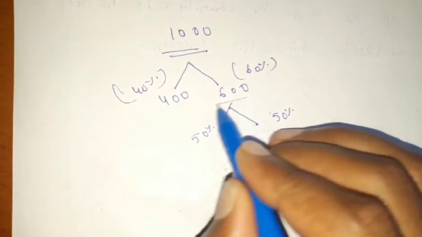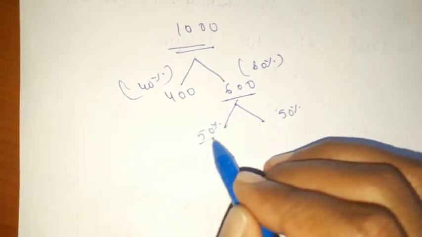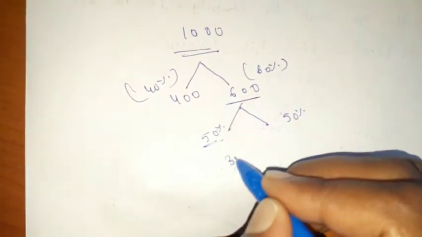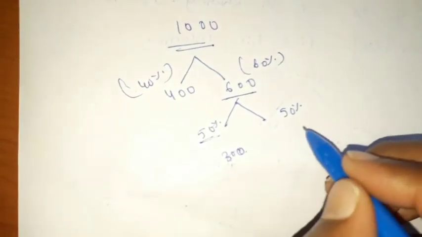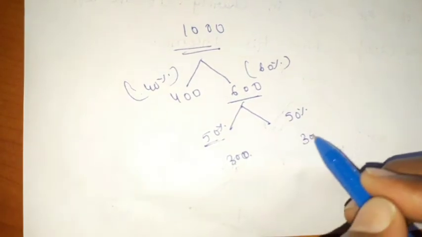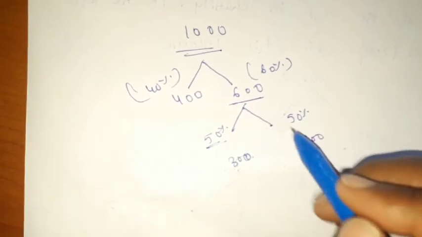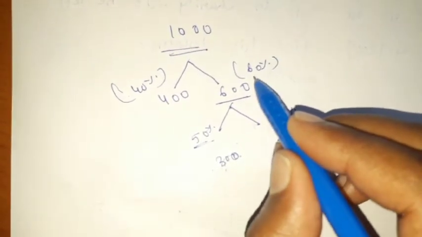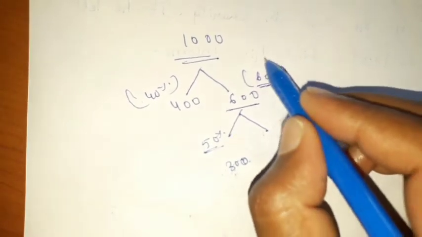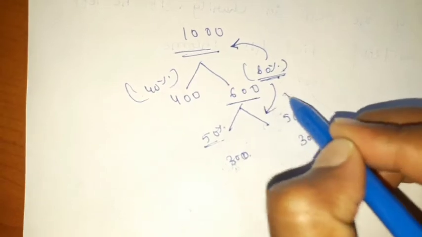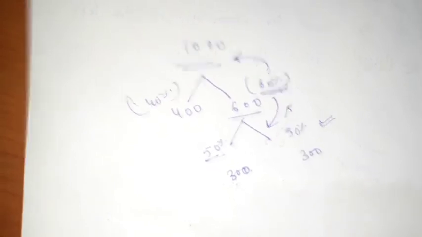See, friends, in this 600 I spent 50 percentage on personal items, it means I will get 300 and I am left out with 300, that is nothing but 50 percentage, friends. It means this 600 is nothing but 100% for these values, right? So we should not take 60 percentage, friends. 60 percentage is for this value, not for this value, right? Did you clearly understand this one?